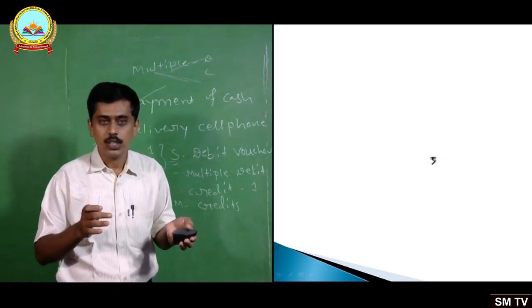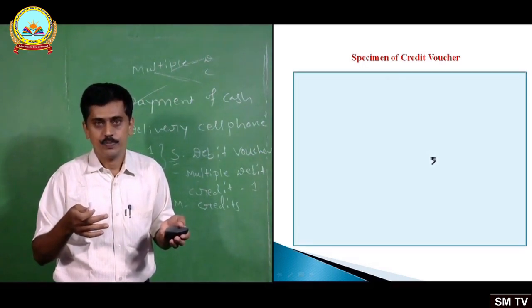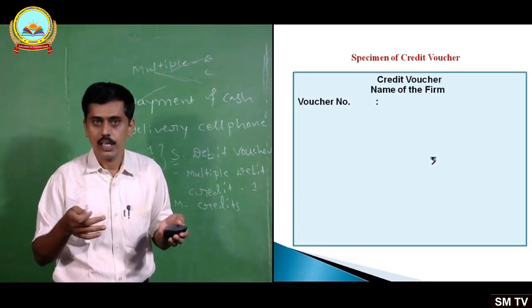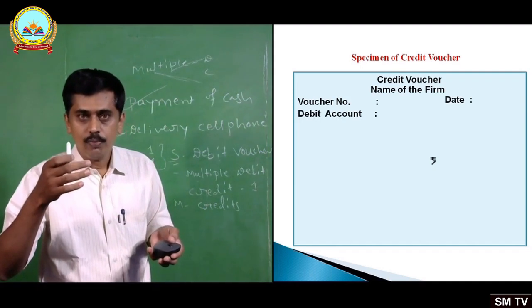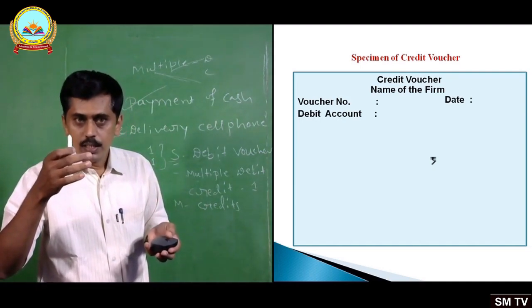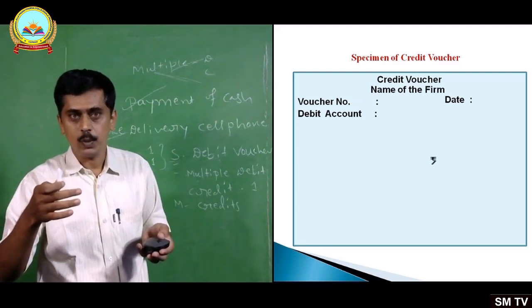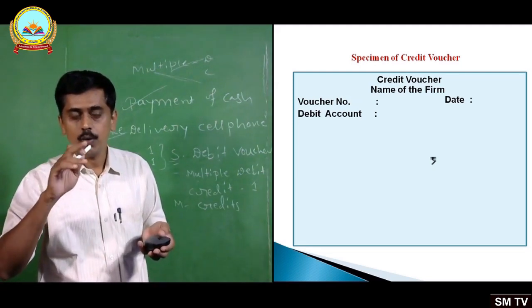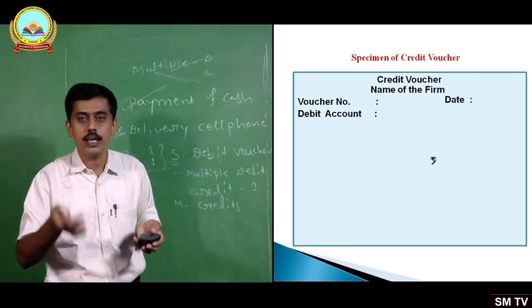Next, credit voucher. Only one difference is there regarding the credit voucher. Again, name of the firm, voucher number, date. You notice here, in place of debit voucher, we are preparing a credit voucher here, and in the credit voucher we first write the debit account. In the debit voucher we wrote the credit account first.